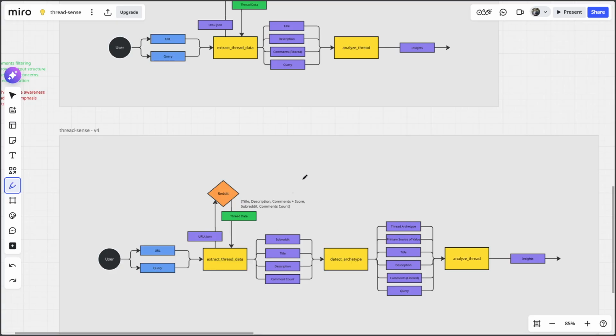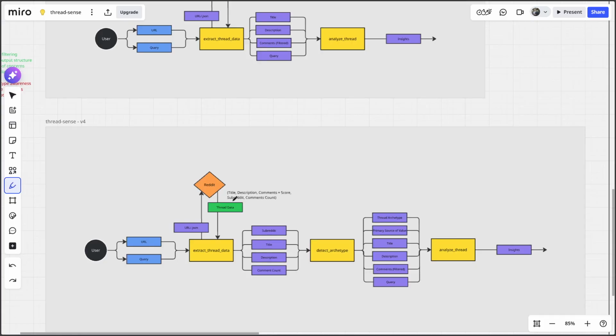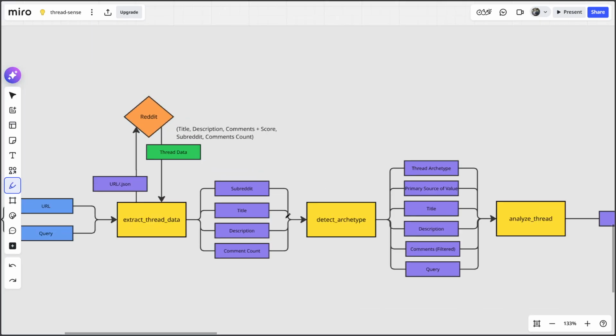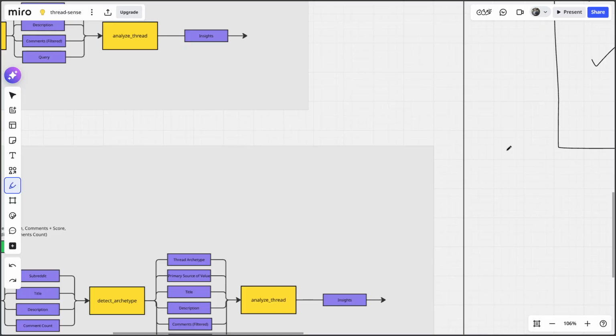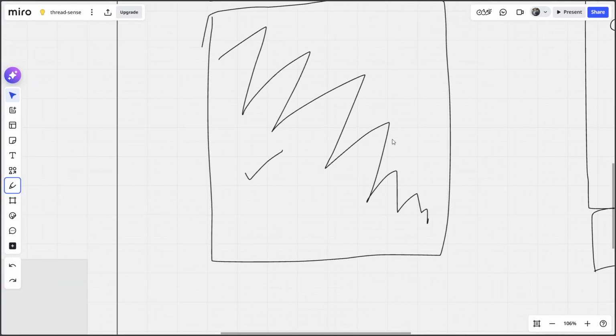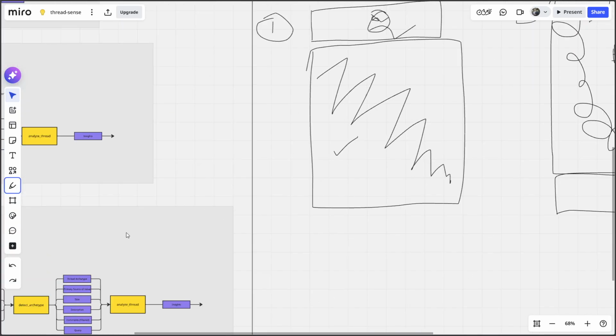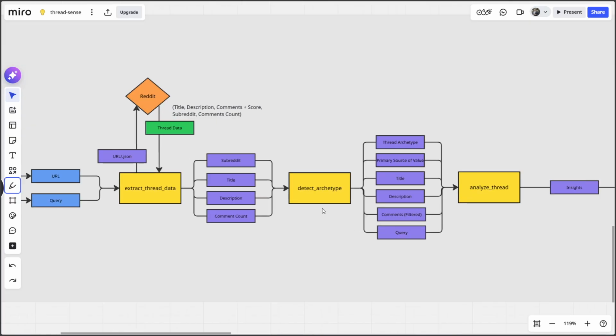But this time, along with comments and score, we are also fetching the actual subreddit, and also the comments count, right? Now, why is this? I'll tell you shortly. So what we're doing is taking this data, so basically the subreddit, the title, description, and comments count, to fetch the archetype. Now, what is this archetype? It is basically this, right? We are trying to detect what type of post this is, and that's what I mean by archetype.